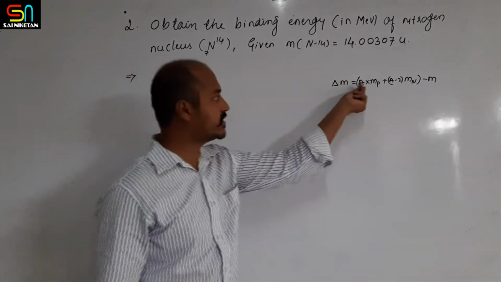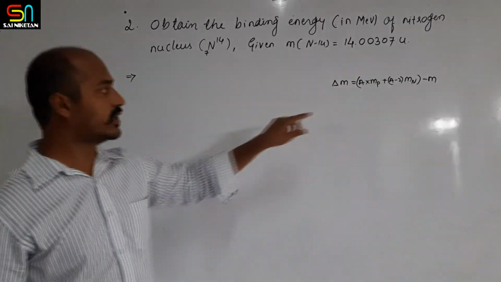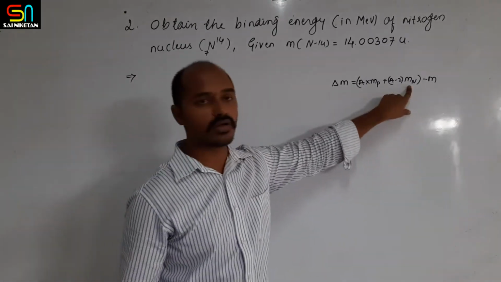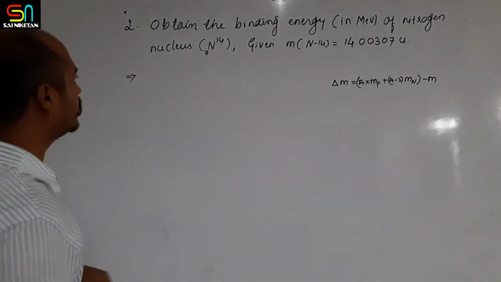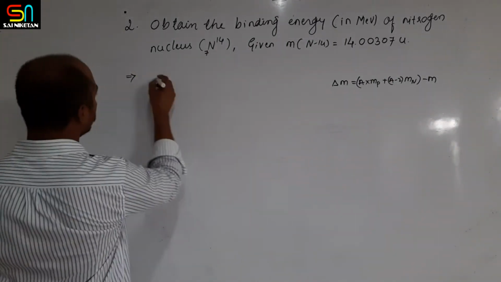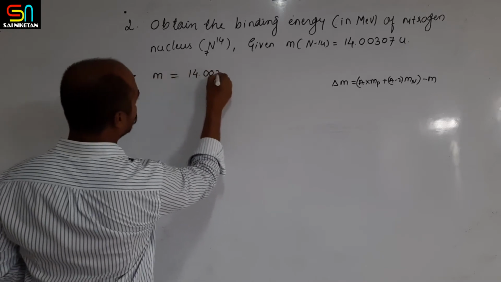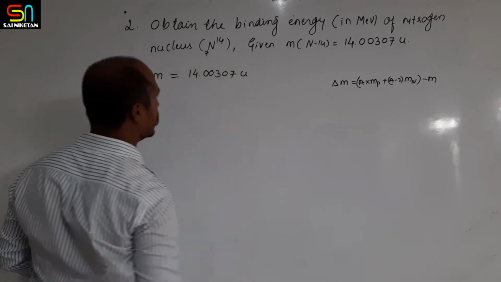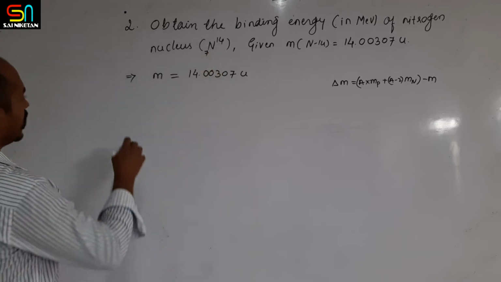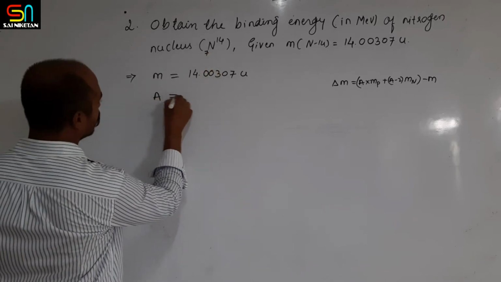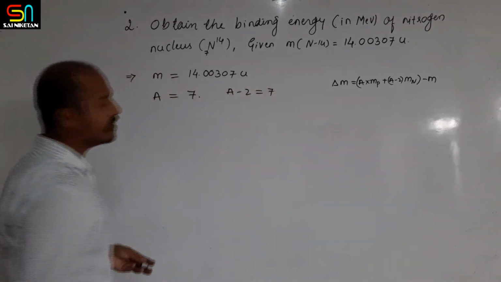First you have to know the number of A and the number of A minus Z. In this problem, the mass of proton and mass of neutron are not given, so you have to remember them. So go on writing the given things first. The given mass M is equal to 14.00307 atomic mass unit, and by this N147 the number of protons is equal to 7, and A minus Z is equal to 7.